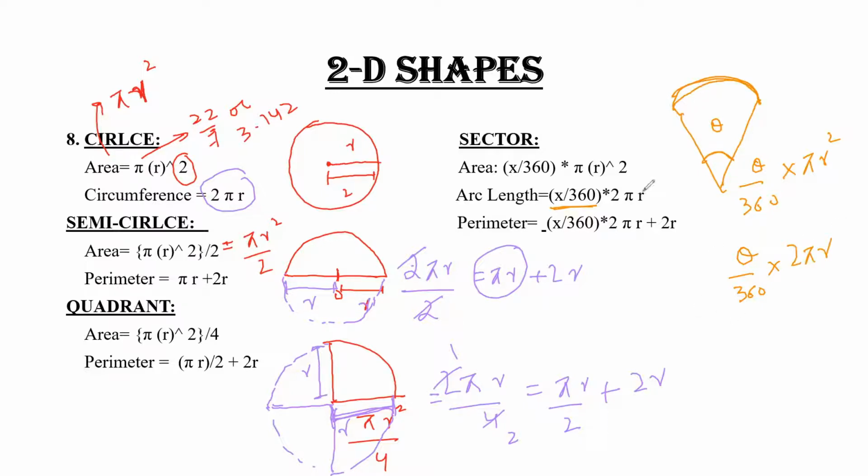And similarly for the perimeter, this is the radius and this is the radius, and you have to add these two radii in the arc length, that is theta upon 360 into 2 pi r plus 2r. These are the two radii which should be added in the arc length to find out the perimeter of our sector. Clear?